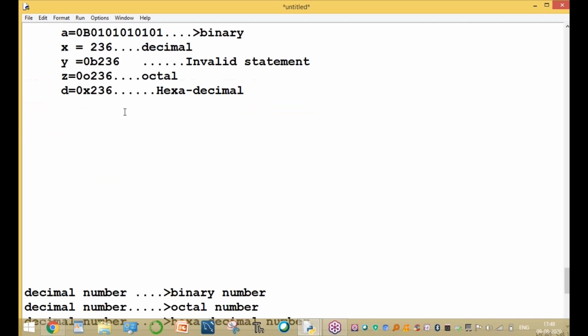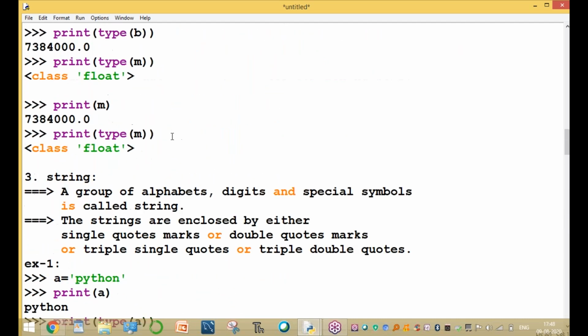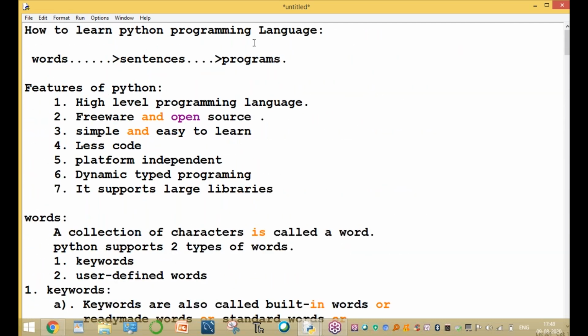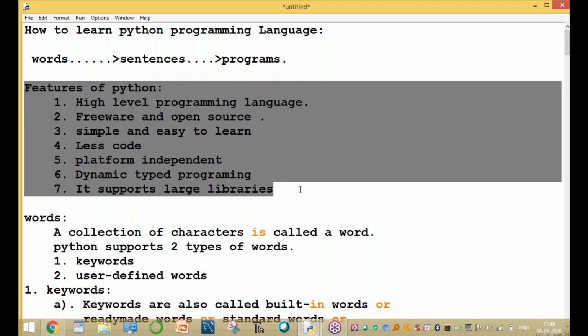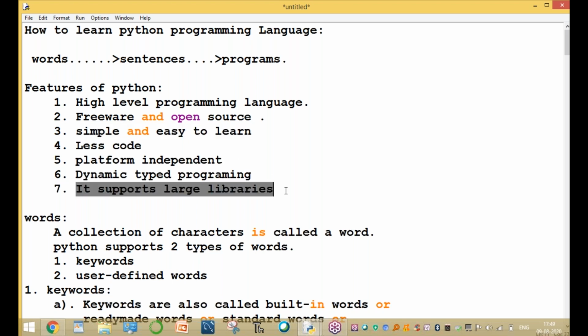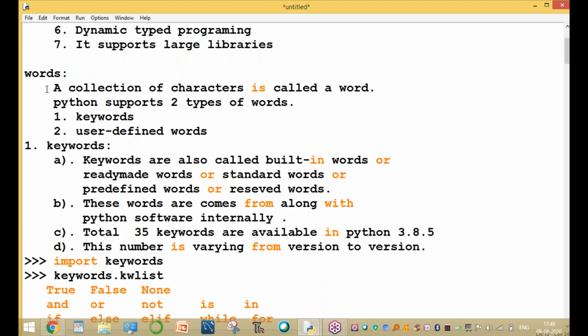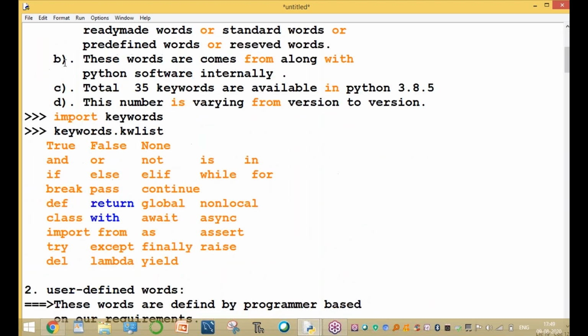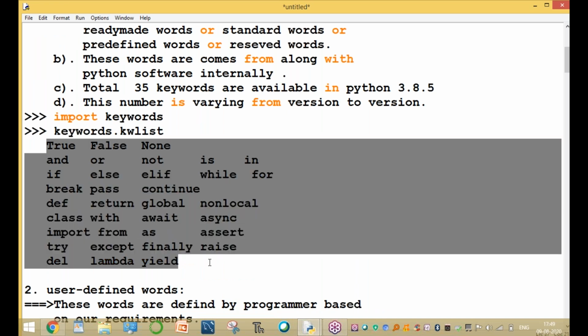Starting today, the topics we discussed are how to learn the Python programming language, words, sentences, programs, and features of Python. These are the 7 important features in Python: high-level programming language, freeware and open source, simple and easy to learn, less code, platform independent, dynamic typing, and support for a large number of libraries. And what are the different words? Keywords. 35 keywords are available in Python 3.8.5.